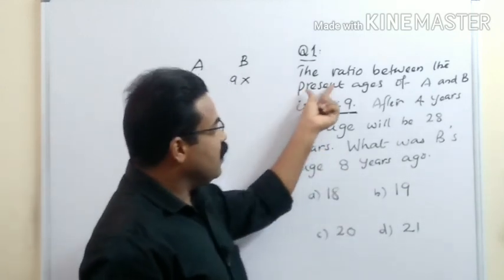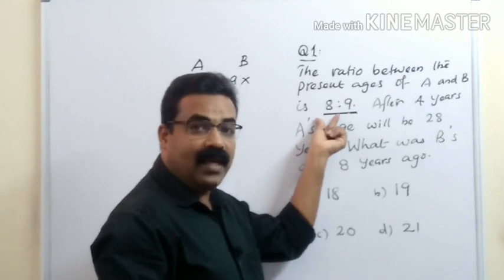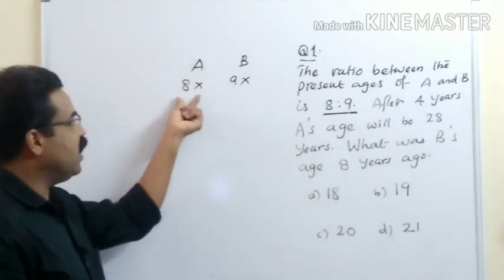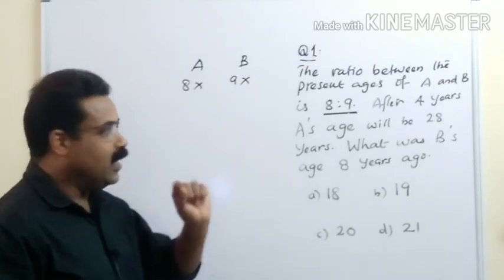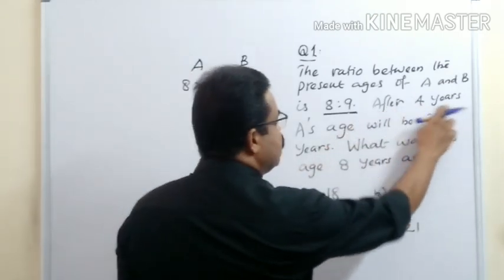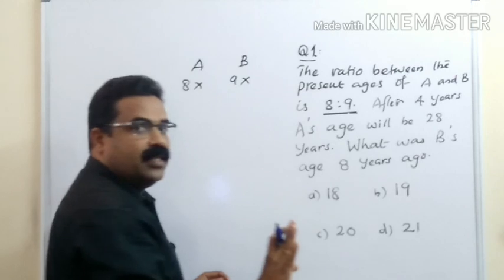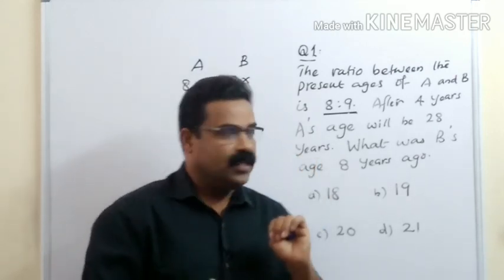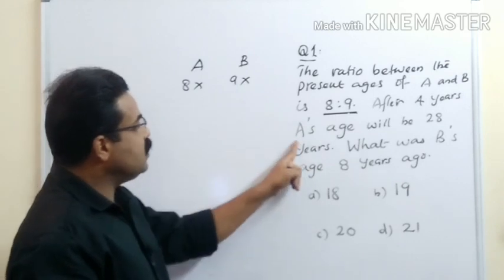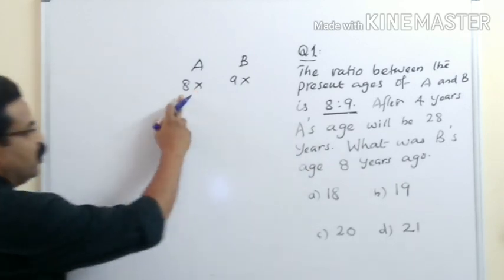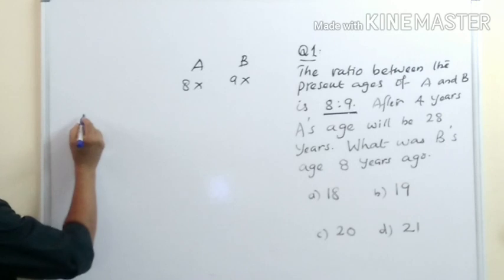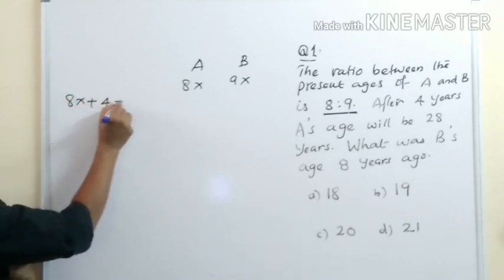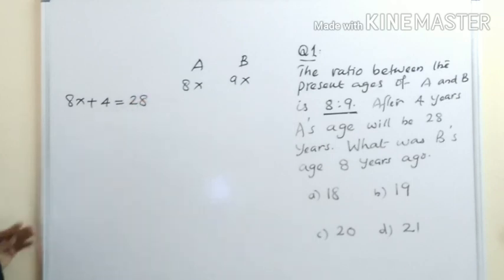Now it is given that the ratio between the present ages is 8:9. So normally we will take the first age. A's age is 8x and B's age is 9x. After 4 years, A's age will be 28. See, after 4 years means we have to add 4 years. So after 4 years, A's age will be 28. 8x is the present age, so we can say 8x plus 4 years will be 28.